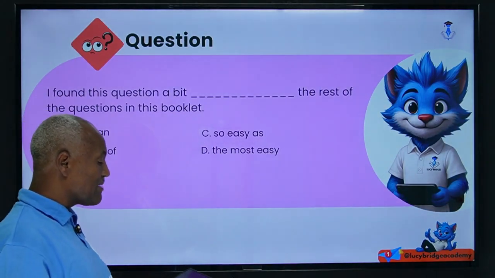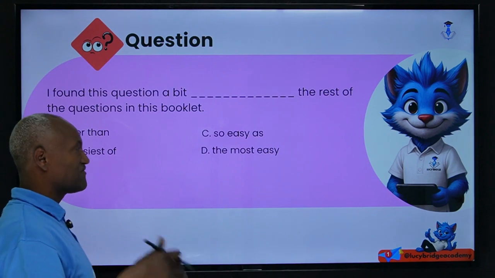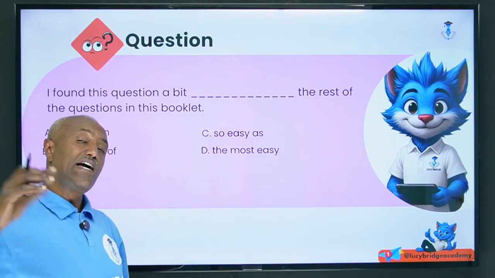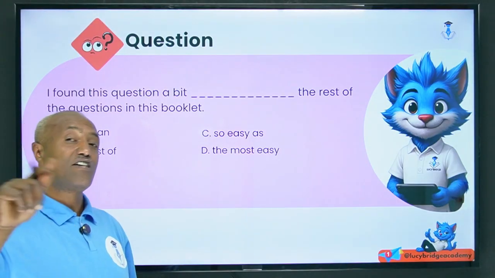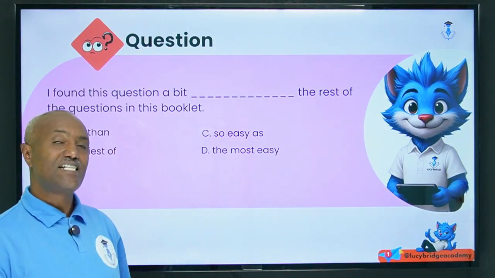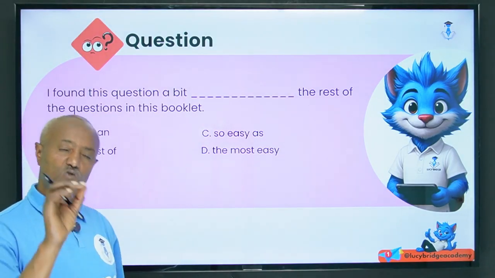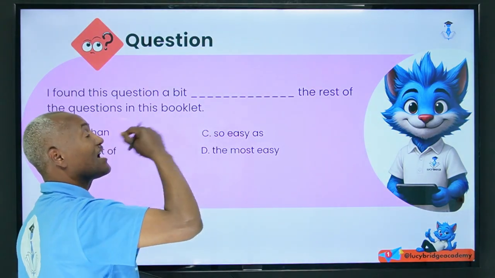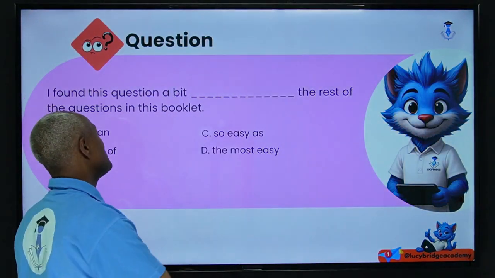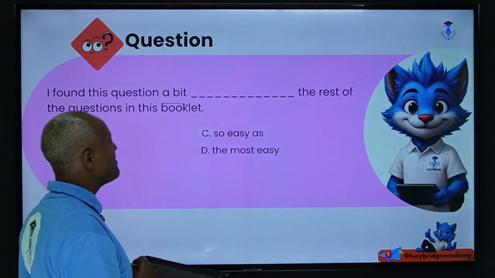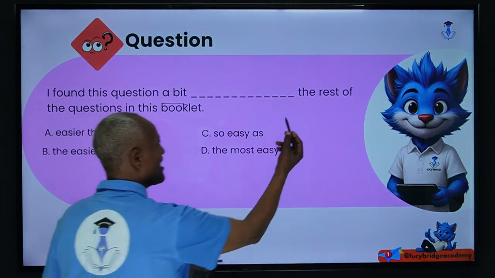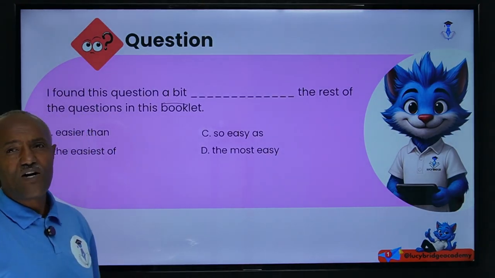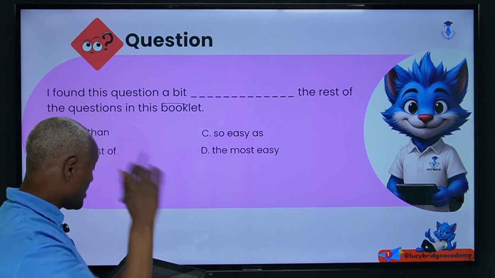I found this question a bit dull, the rest of the questions in this booklet. For instance, in the past the English national exam held 120 questions, but recently they minimized it to 100. Anyway, it seems that we are comparing one from the rest, but when we have a word like "a bit" or "the rest," it is followed by a comparative.